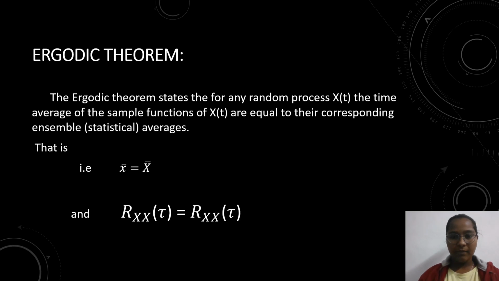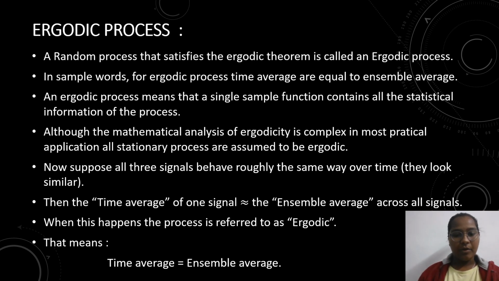Next, ergodic theorem. Here now you see the ergodic theorem. The ergodic theorem states that for any random process x of t, the time averages of the sample functions x of t are equal to their corresponding statistical or ensemble averages. That is, small x bar is equal to capital X bar, and small r xx of tau is equal to capital R xx of tau.